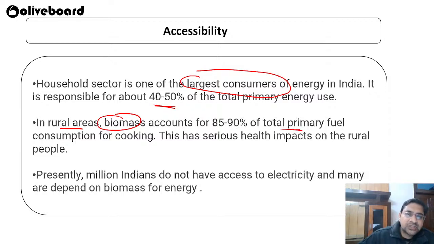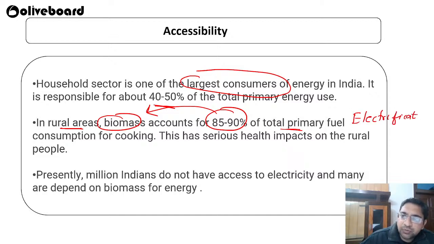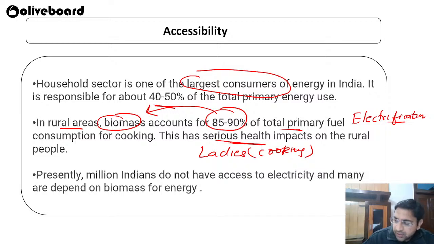Primary fuel means biomass, which they just burn and use in their kitchens and for heating purposes. So around 80 to 90% of them are using biomass. Here the government wanted to increase electrification. The government has to do electrification over there, because there are serious health concerns. As you all know, ladies do cooking inside the kitchen using biomass, and they are prone to lung and respiratory disorders because of that.